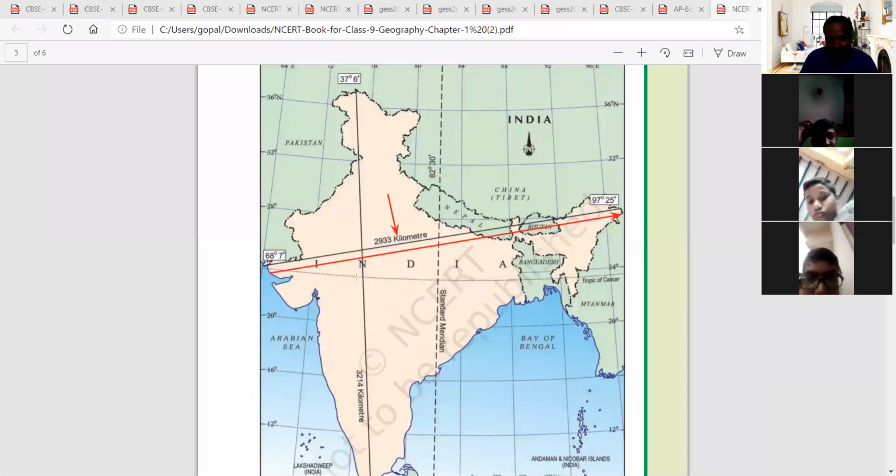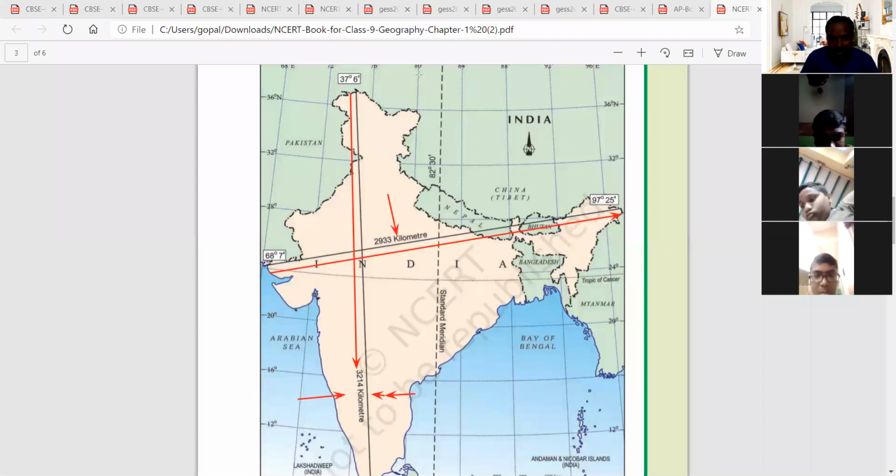And from this point to the southernmost tip, the distance is 3214 kilometers. Just remember this number, it is very important. This is from west to east, and this is the north to south distance of 3214 kilometers.